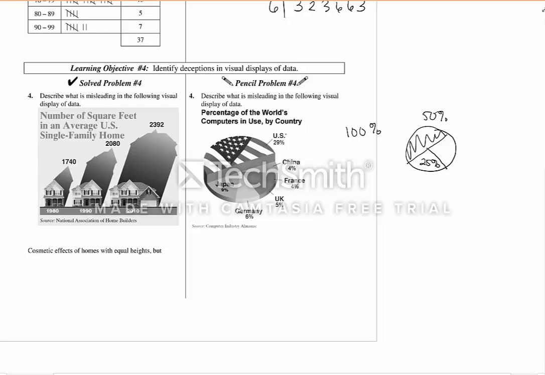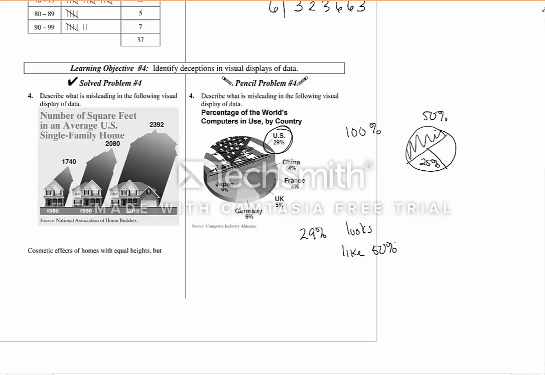You can see that in this problem, the 29% is actually represented on the graph by something that looks more like half of the circle. So that's what would be misleading here: that 20% looks like 50% in the drawing.